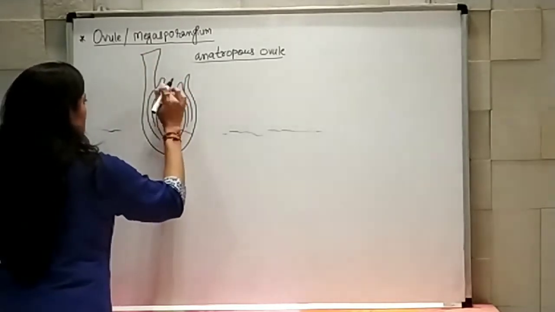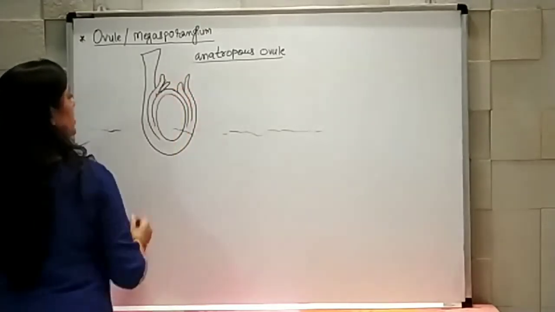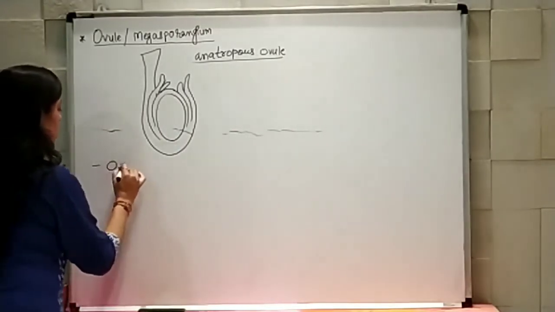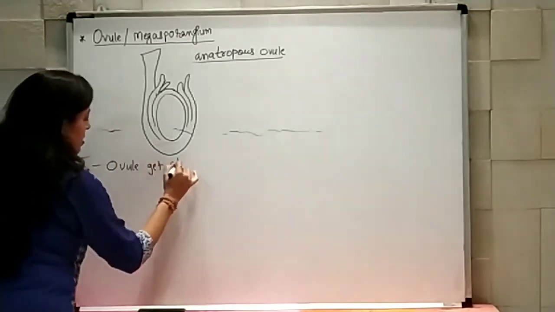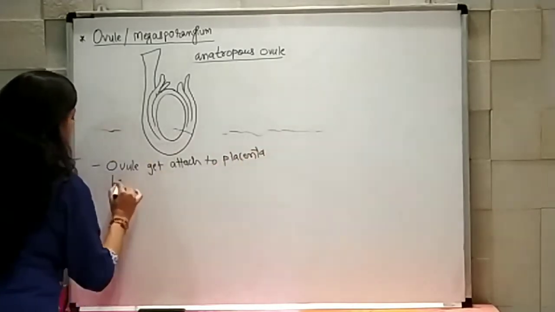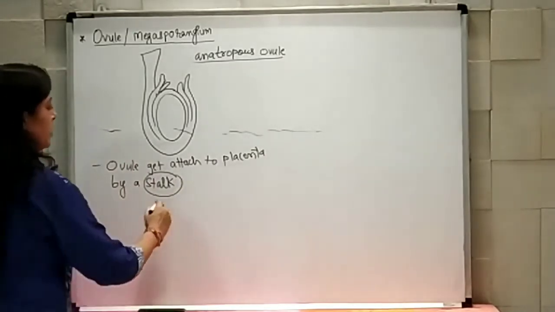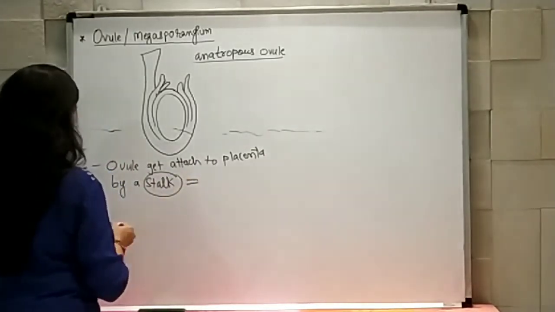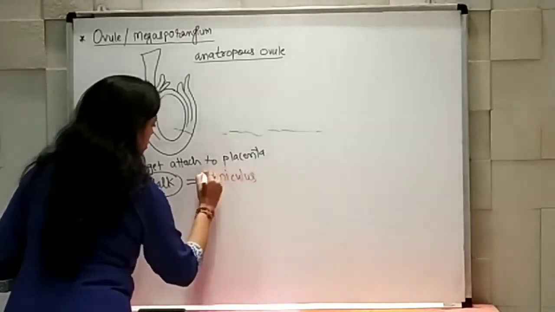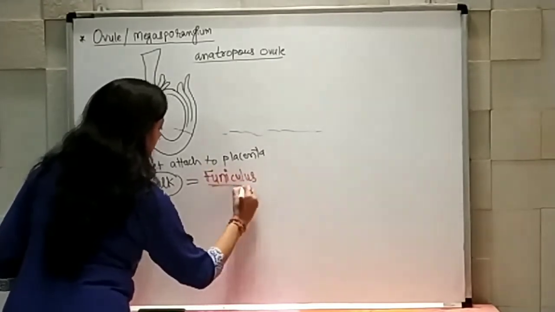So now here we are going to start with the structure of a typical ovule, where the ovule gets attached to the placenta by a stalk-like structure, and that stalk-like structure is known as funiculus.